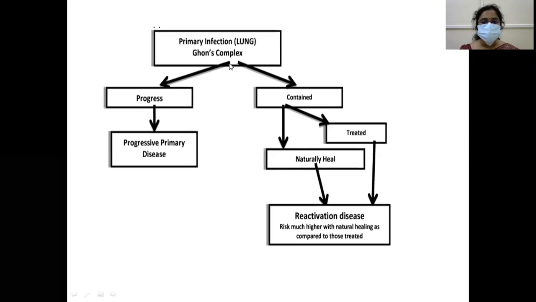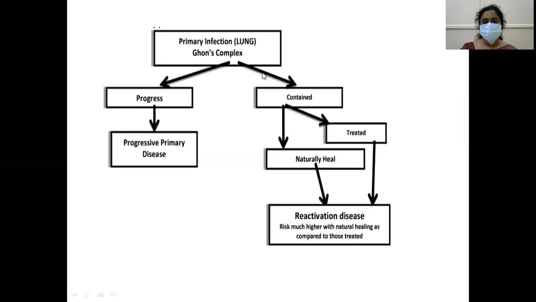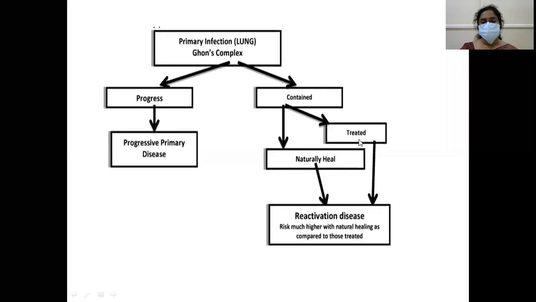Primary infection of the Ghon complex. This is the primary complex. It may progress and become a primary progressive disease, or it can be contained, which can naturally heal or be treated, or it may be reactivated. Risk is much higher with natural healing as compared to those treated. Okay, this is the fate of a Ghon complex. It can progress into a primary progressive disease, or it can be contained, either treated or naturally healed, and can be reactivated further in future.